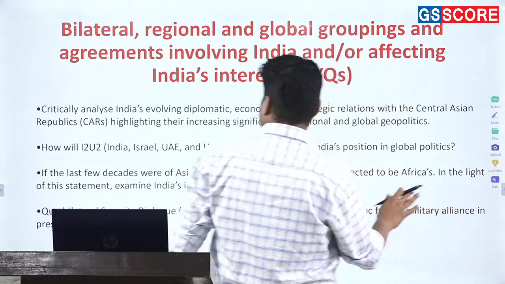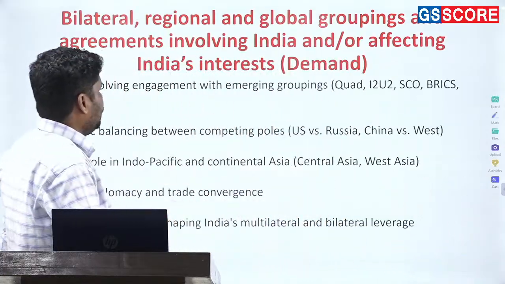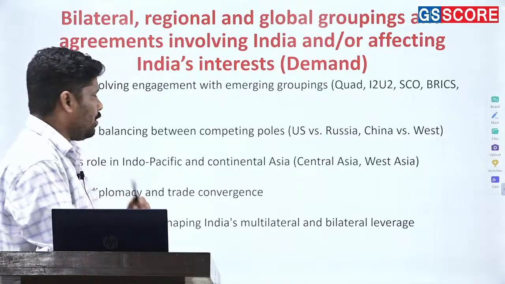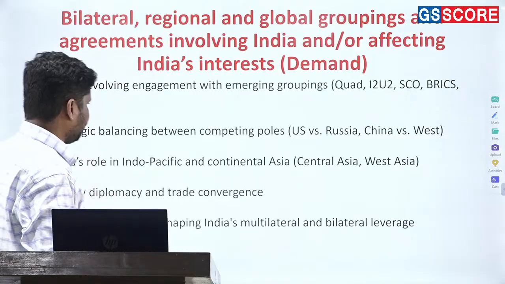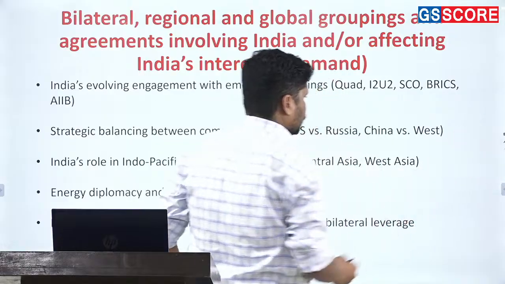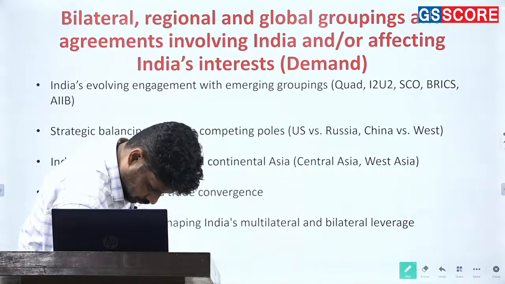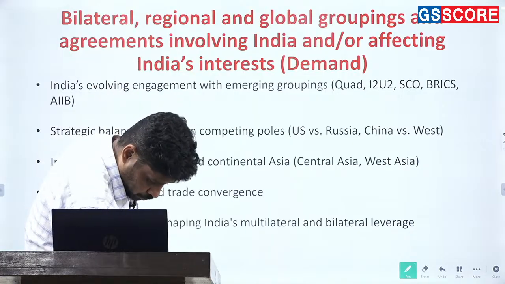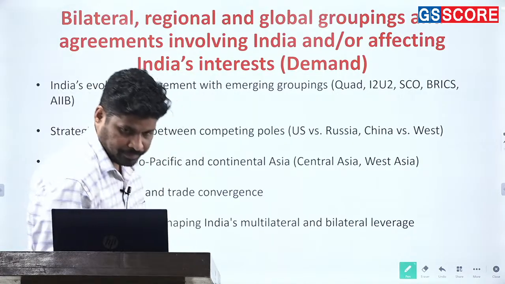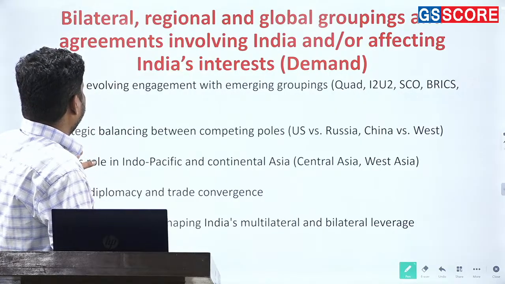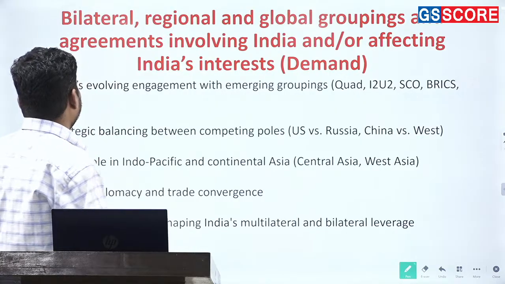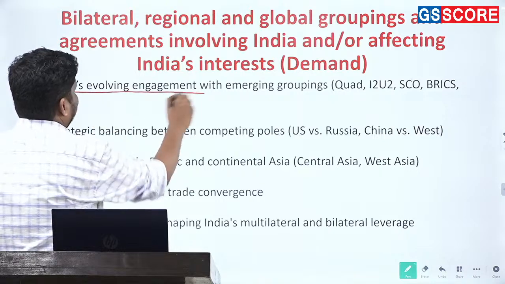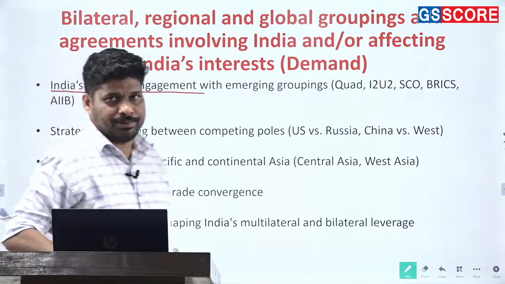Moving on now, guys, to overall demand. First, you have to take into consideration India's evolving engagement with emerging groups.